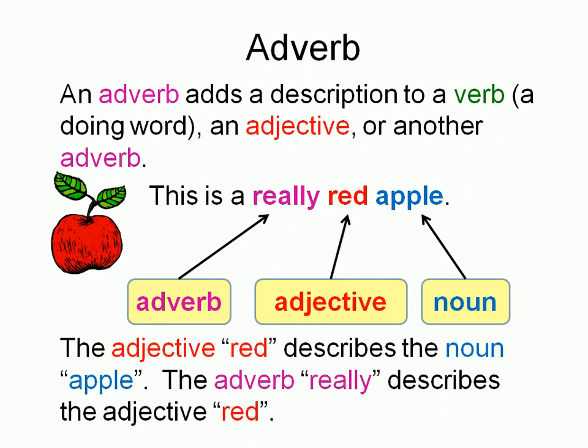The adjective red describes the noun apple. An adjective adds a description to a noun. The adverb really describes the adjective red. So, an adverb is a bit like an adjective because it's a describing word, but whereas an adjective describes a noun, an adverb adds a description to a verb, or to an adjective, or to another adverb. And in this example, it's describing an adjective.